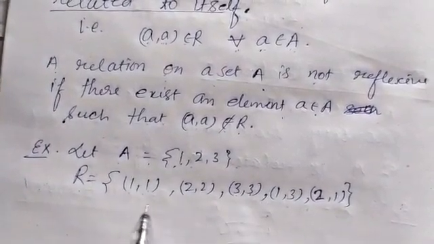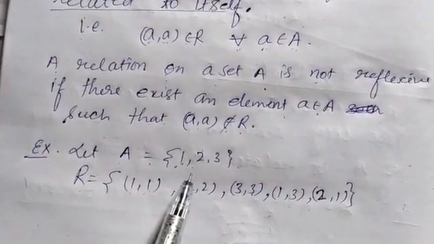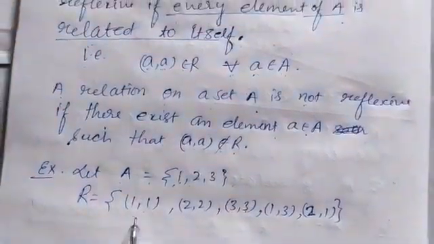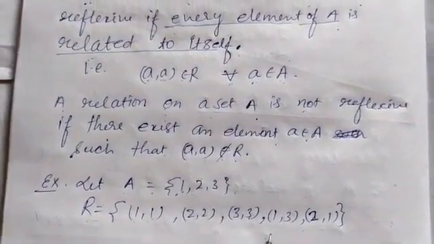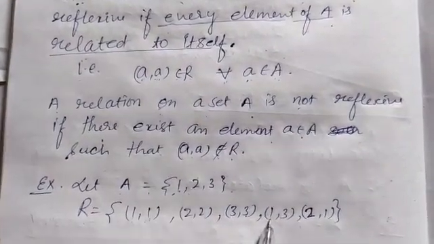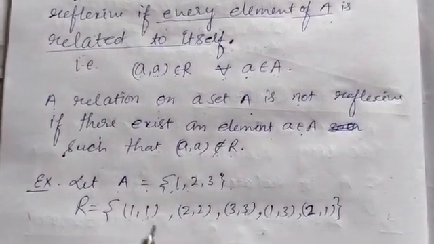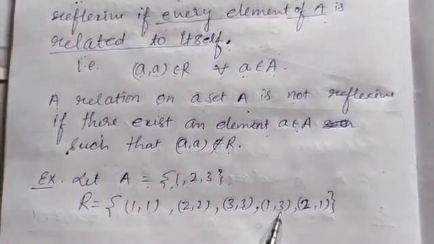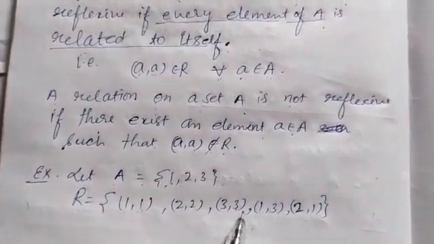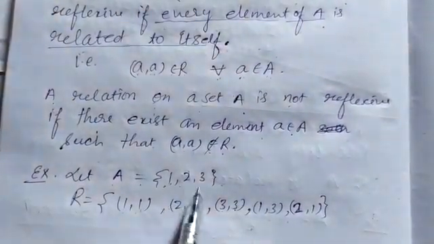because in the definition of the identity relation every element of set A is associated with itself only, but here extra pairs are given. If 1 is related to 1, then for identity relation 1 will not be related to 3. In that case it would be identity relation, but here 1 related to 3 and 2 related to 1 are given along with 1 related to 1, 2 related to 2 and 3 related to 3. It means this is reflexive relation because every element of set A is associated with itself.